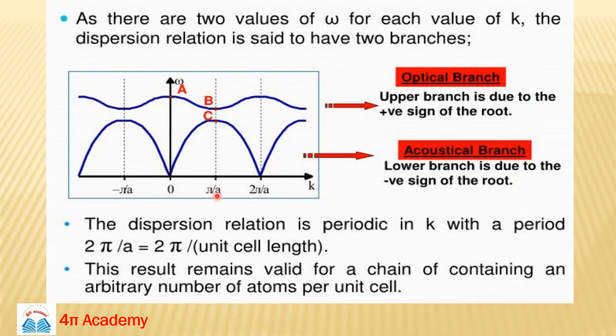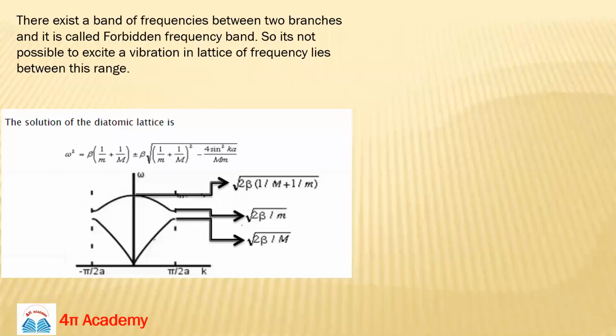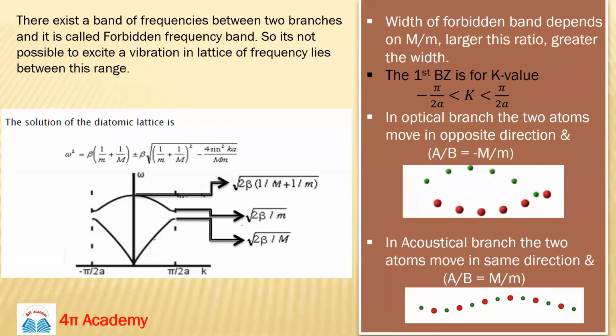You're getting my point? So you can remember this formula as 2 pi by a, but more precisely 2 pi by the unit cell length. So these are a few important things in the 1D diatomic lattice, and a few more important things.